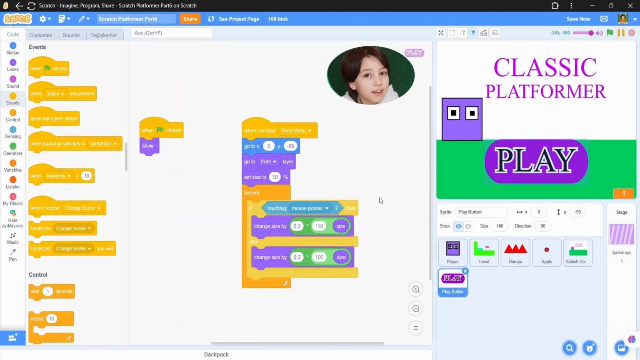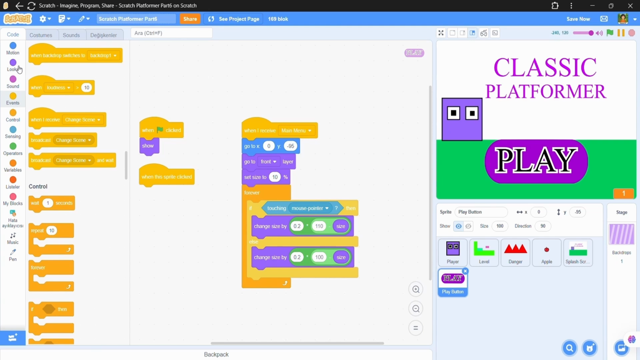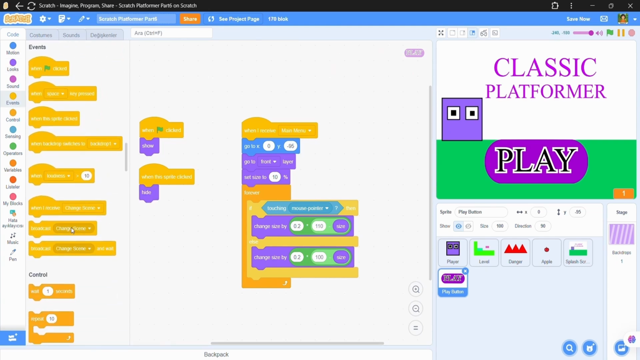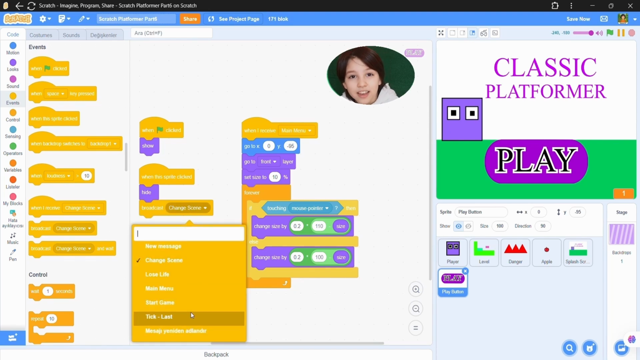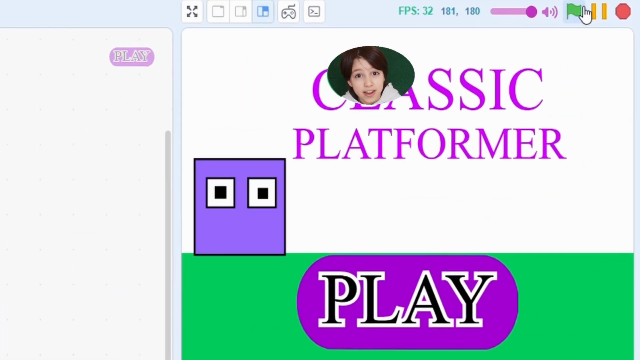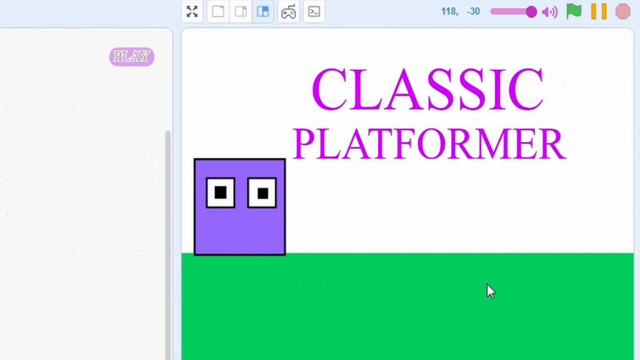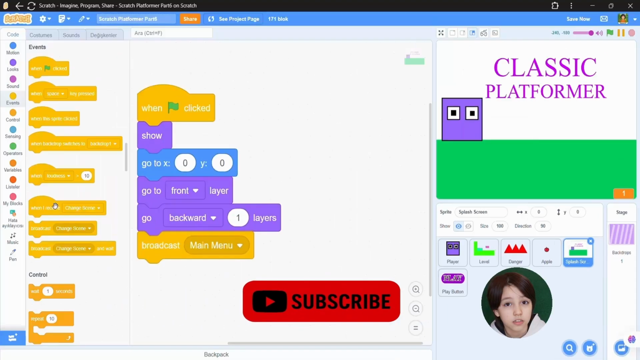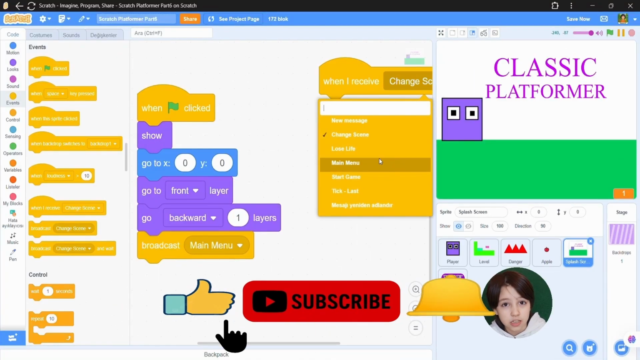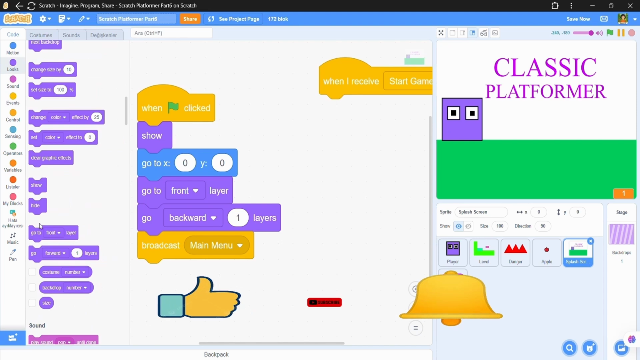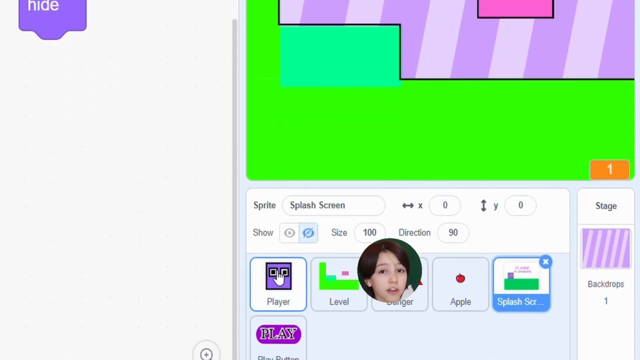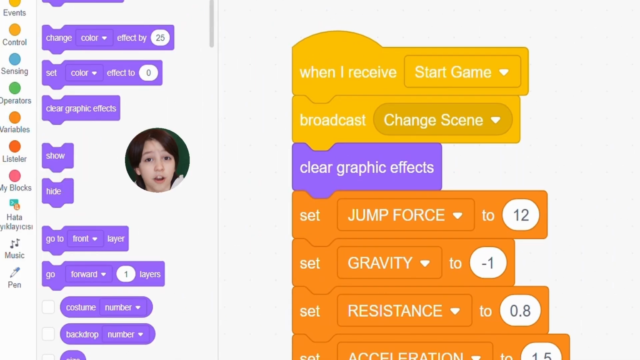So let's make this button clickable. When the sprite clicked, first, hide this large button and then broadcast the start game event. So let's do the same with the splash screen. When I receive start game, hide. Now the player doesn't have a show block, so let's do when I receive start game, show.